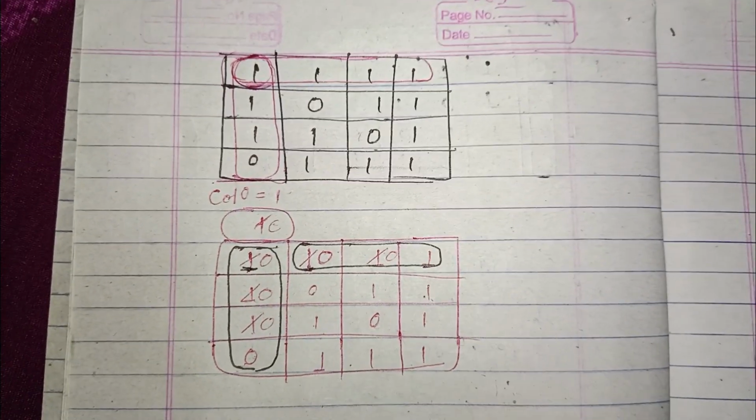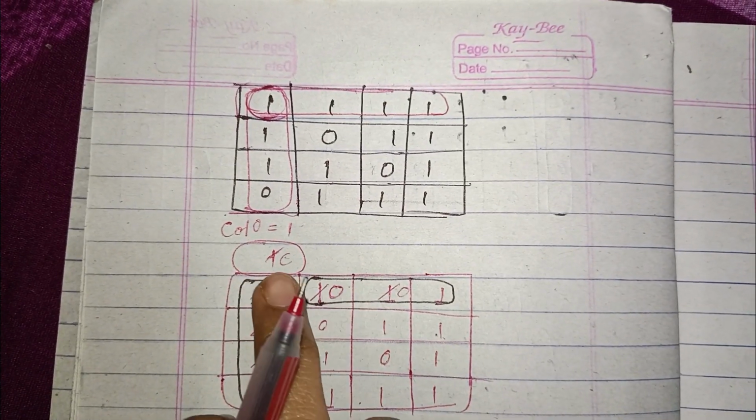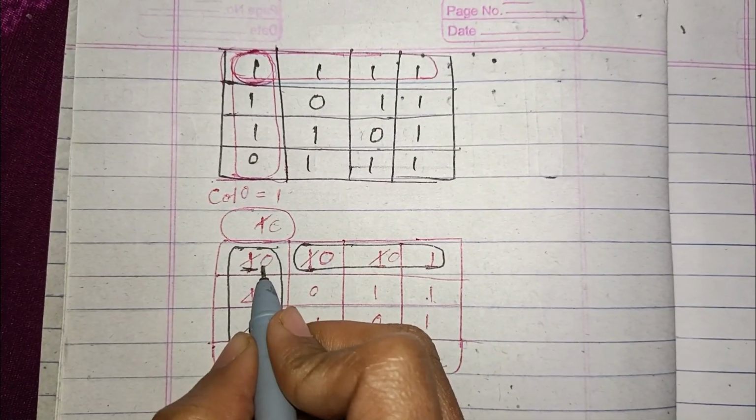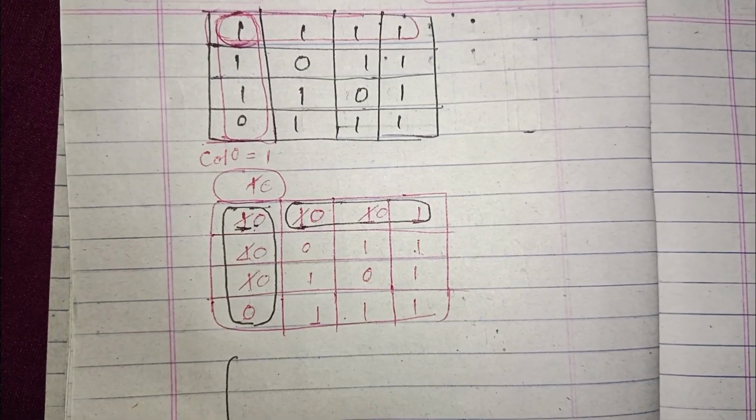Now if we try to do it from here, it is not good. So what we are doing now is we make it like this.